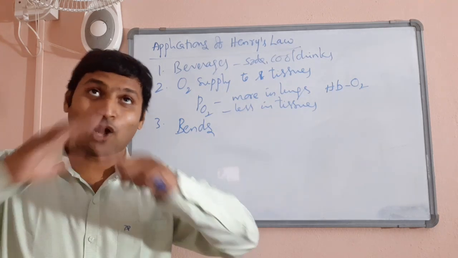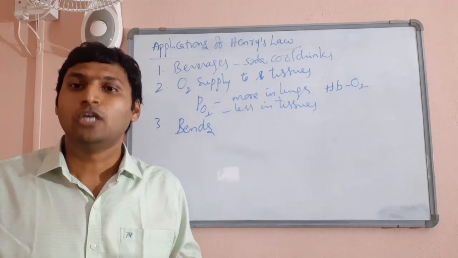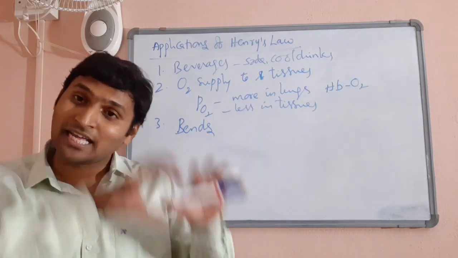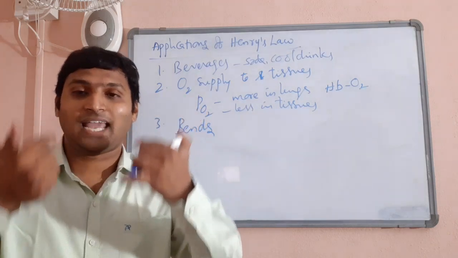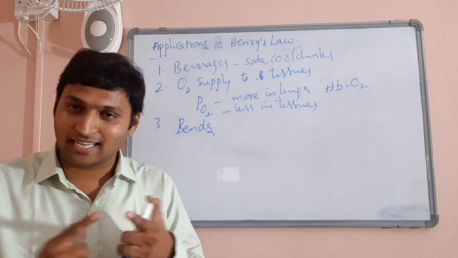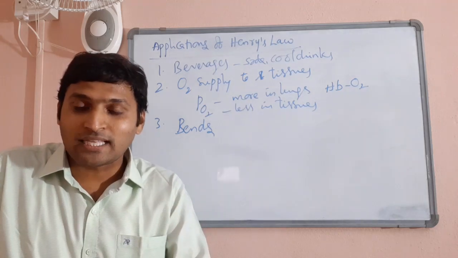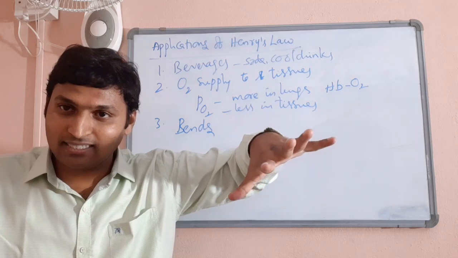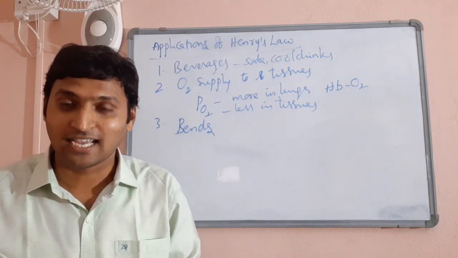In general, under normal pressure, the solubility of nitrogen in blood is very poor, so you are breathing air, no problem. Whereas under high pressure deep in the sea, nitrogen solubility in blood increases. Now, one toxic gas is being dissolved in our blood, first problem. Second problem, when they suddenly come to the shore, when the pressure is suddenly released, the solubility of nitrogen gas in blood is suddenly decreased.